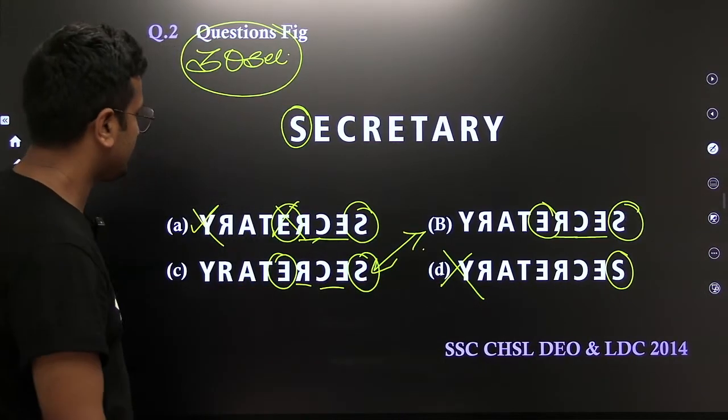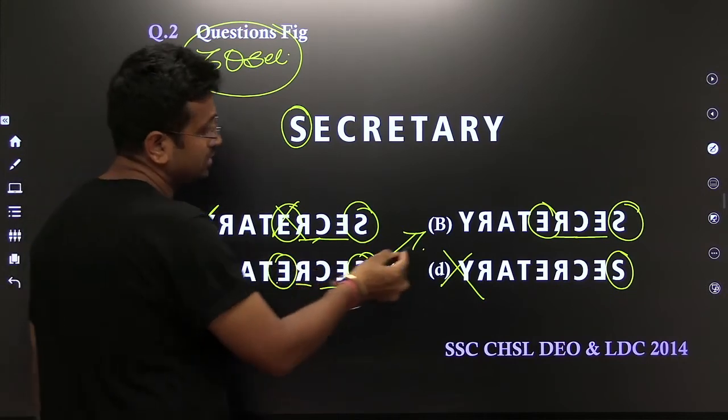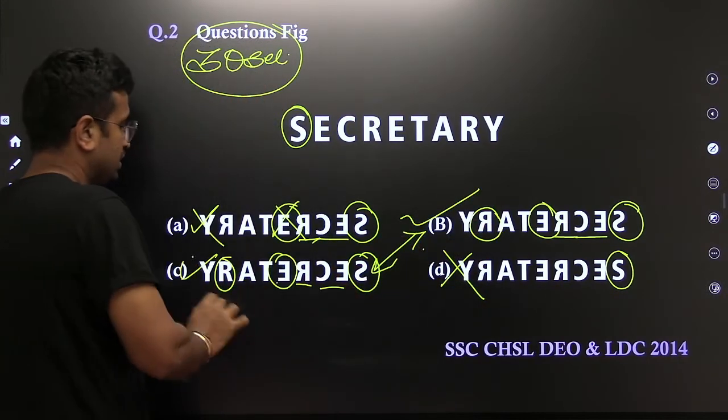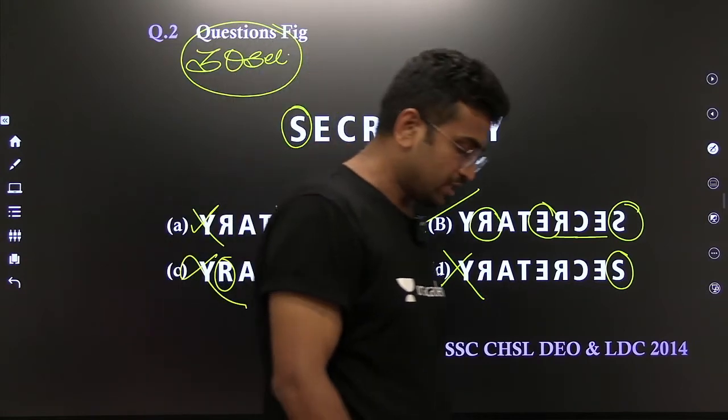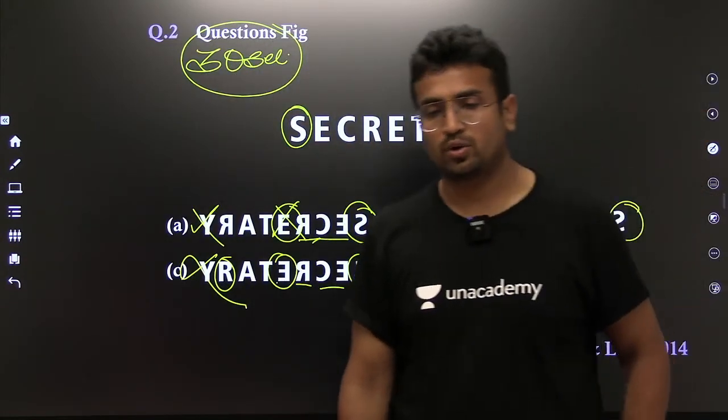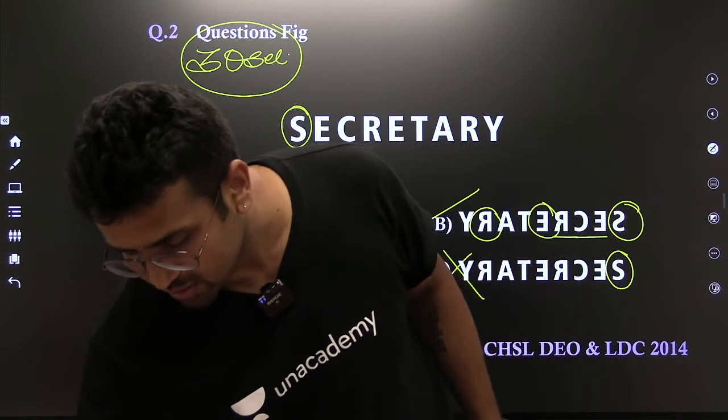Fantastic. Now let's see another option. T, A, R. I think we should check R. Yes, here it is. This R is also the same. So this kind of question you may expect in your exam as well. Is it fine, everybody? Is it clear to each and every one of you?